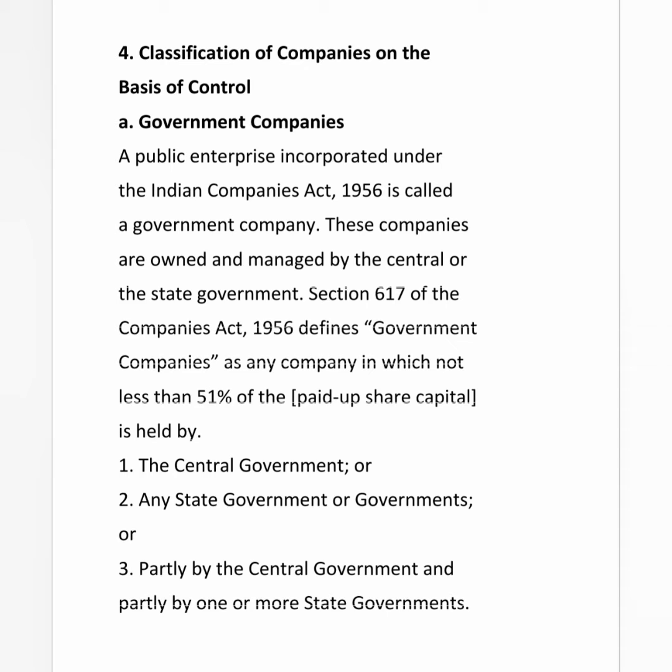Students, as already explained, the company will be started only with the help of capital. So the capital introduced may be by the central government, that too 51% of it. Suppose, for example, they are investing 2 lakhs or 5 lakhs or normally 10 lakhs. Out of the 10 lakhs, 51% will be invested by the governments, either by the central government or by the state government. Then only it will be termed as a government company.